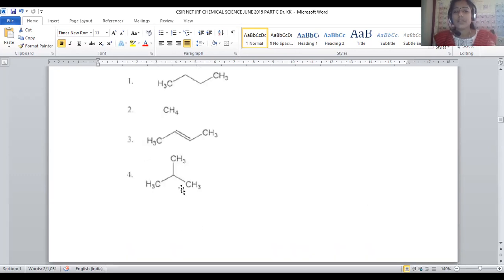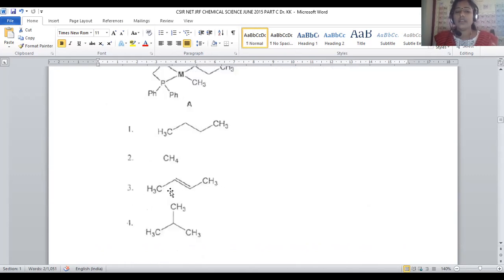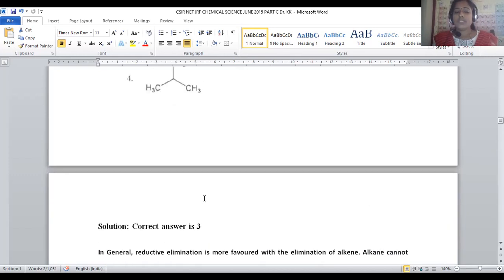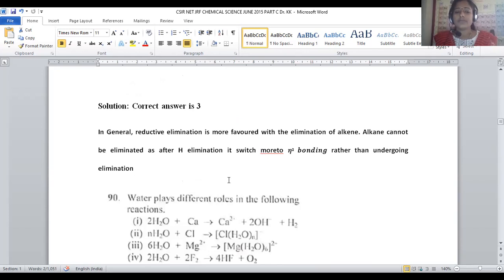Here, being a beta hydrogen reaction, it will participate in beta hydrogen elimination. Hydrogen will be shifted towards the metal, and there is a possibility of one kind of intermediate with an olefinic bond, and subsequently the methyl group will be shifted to the alkyl, and there is a reductive elimination. We will get the product called alkene. That is given by option number 3. For question number 89, option number 3 is the correct answer.